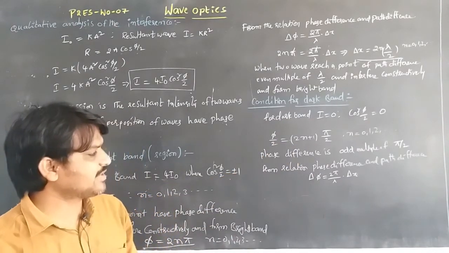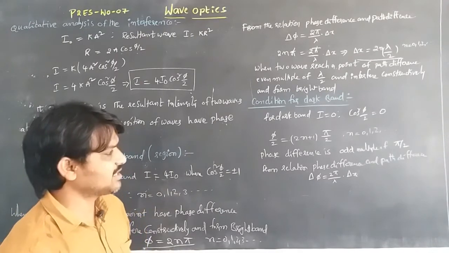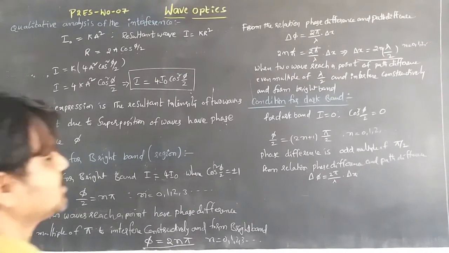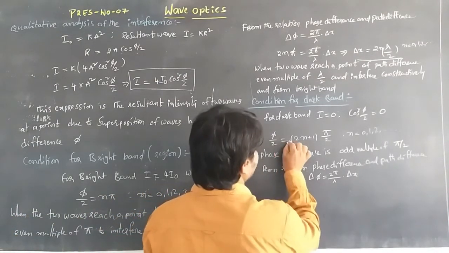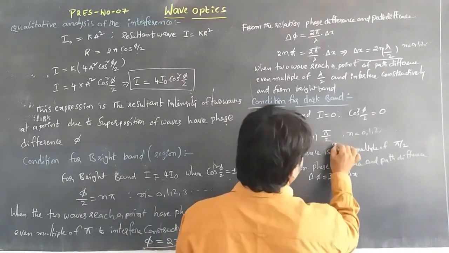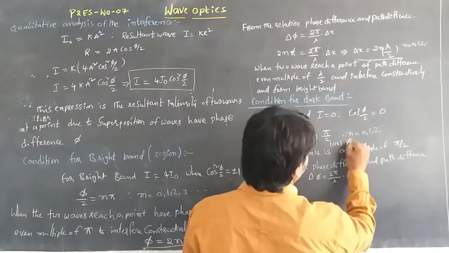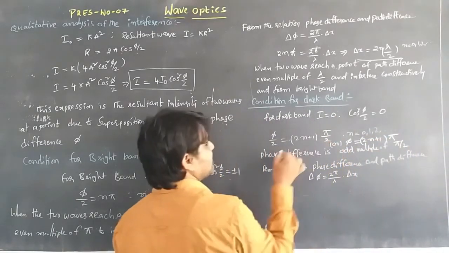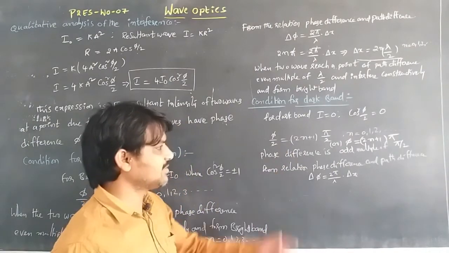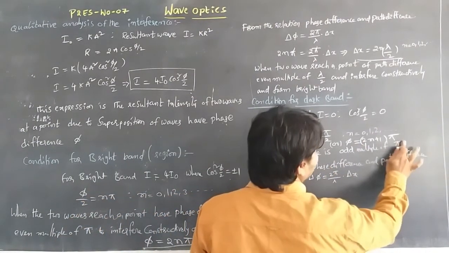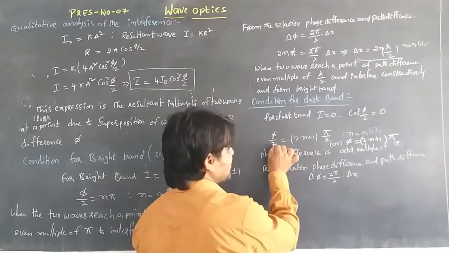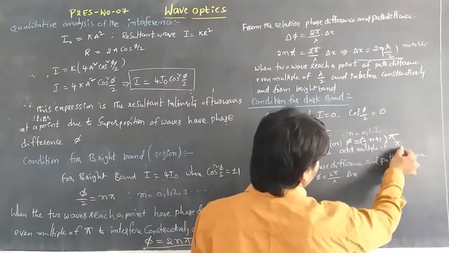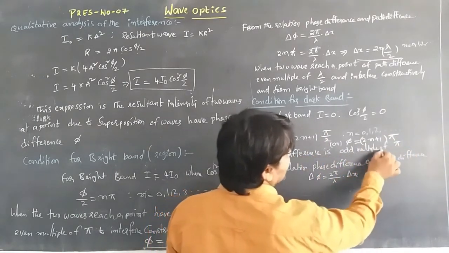Here phi by 2 is equal to 2n plus 1 into pi by 2, or this relation can be written as phi is equal to 2n plus 1 into pi, since when we cancel the 2 we get the same relation. In this case also it is an odd multiple of pi, so the phase difference is an odd number of pi.